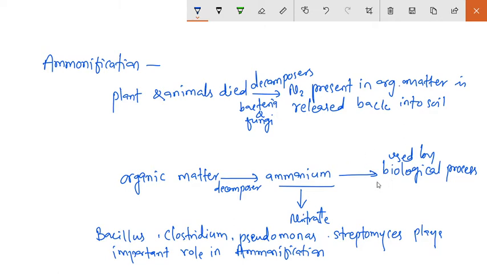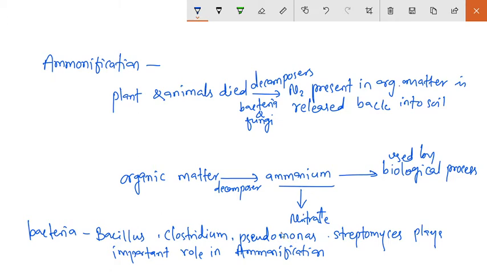But some plants do not use ammonium as a nutrient source, so it is necessary to convert ammonium into nitrate. There are different types of bacteria used in the process of ammonification: Bacillus, Clostridium, Pseudomonas, Streptomyces. So these play an important role in ammonification.